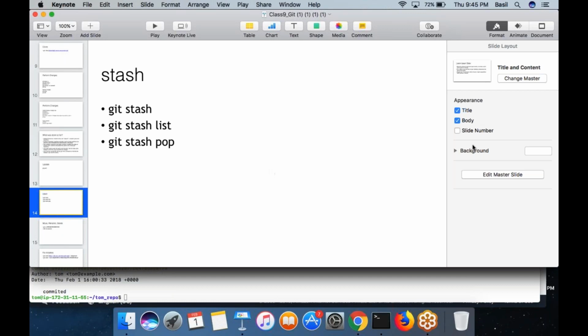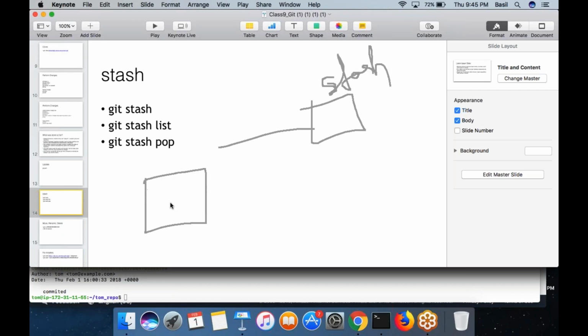What he can actually do is stash the changes into a temporary queue. Generally, it is called a stash. So this is Tom's laptop. He made some code modification. Then he runs this stash command, which will copy the entire uncommitted changes into a stash queue, and his working copy will get reset to the previous stable commit. So whatever changes have been done after the previous stable commit will be pushed into a stash, and your working copy would get reset. That means each and every file inside your working copy will get reset back to the previous state.